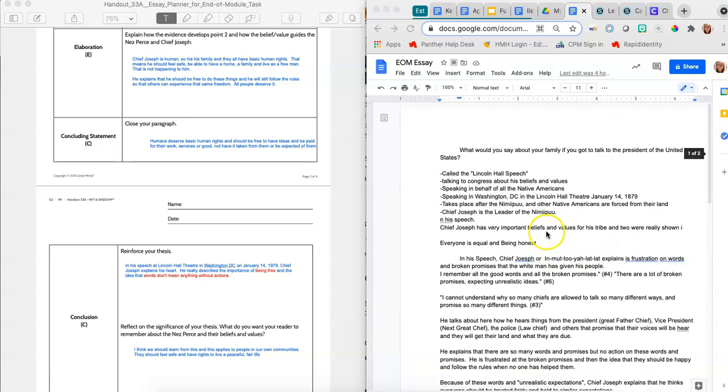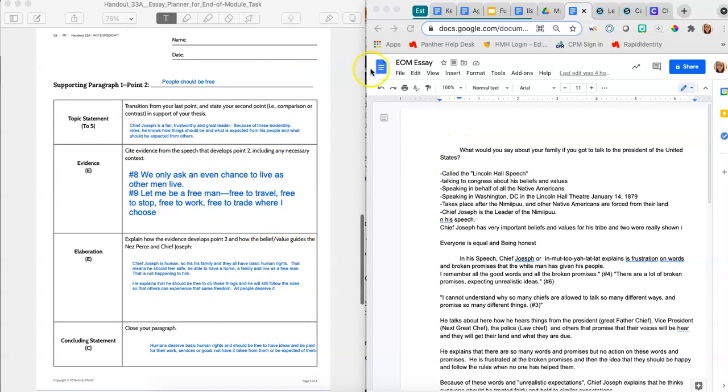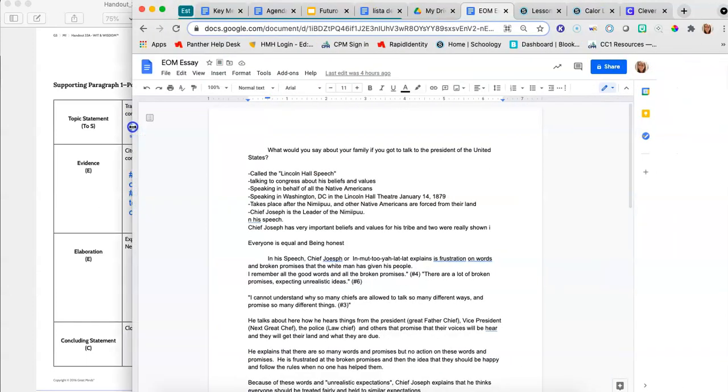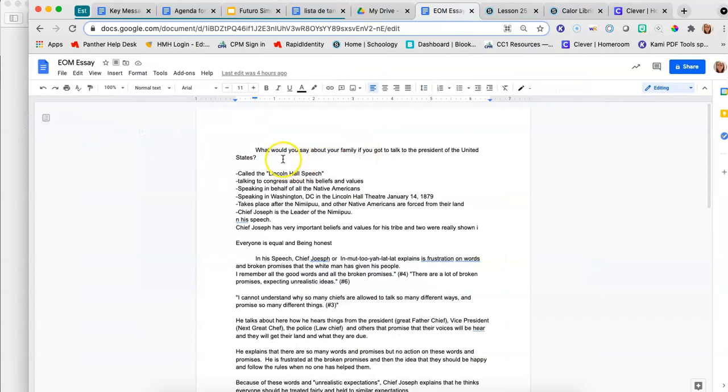Then what I need to do is take this, and it's kind of in paragraph form, but a lot of it isn't in sentences. So I need to change some of this so that it makes more sense and is more of a sentence and a paragraph. So I started out, I can see, because I copied everything, I don't need that essay anymore. And I really do like that I put this in a nice question. I wrote this out really nice. What would you say about your family if you got to talk to the President of the United States?